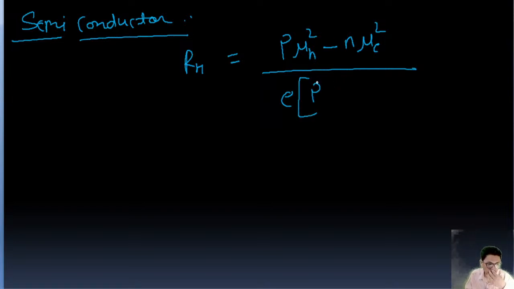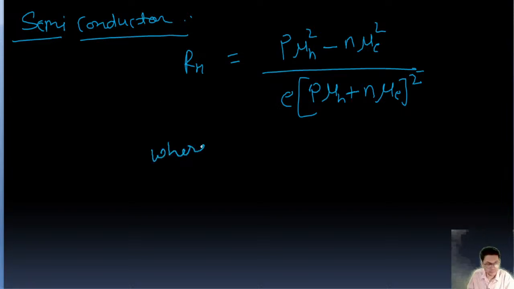RH equal to P mu H square minus N mu E square upon e into P mu H plus N mu E whole square. This is an important one,